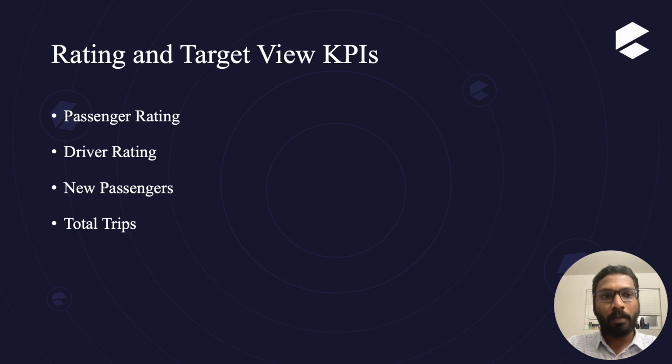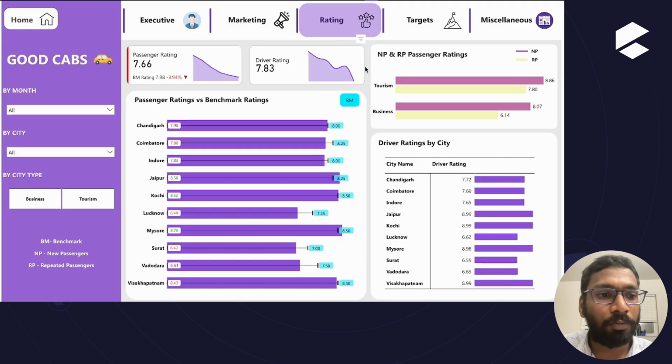These are some of the KPIs that have been used in the ratings and targets views. Passenger rating and driver rating are basically average ratings. New passenger and total trip are the count of new passengers and the total trips. So this is the ratings view, and the KPIs here are passenger rating and driver rating.